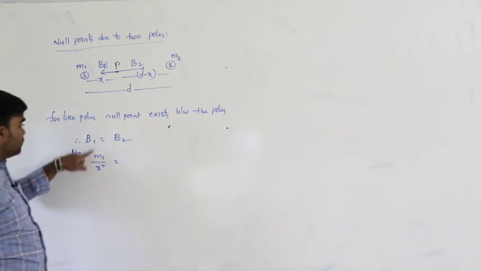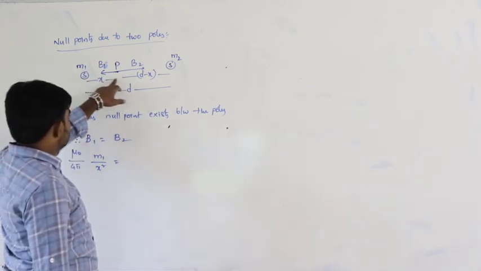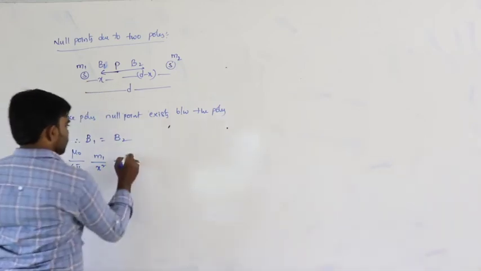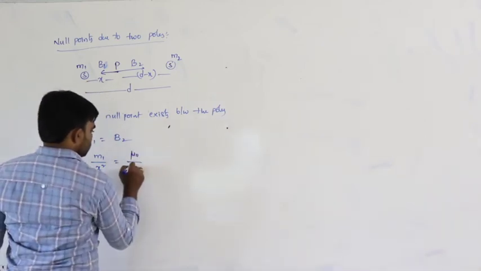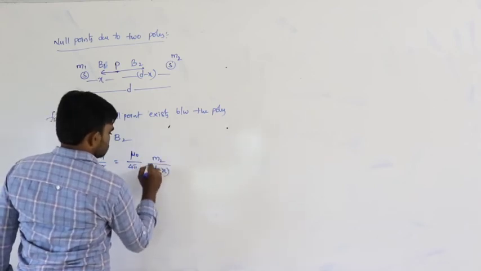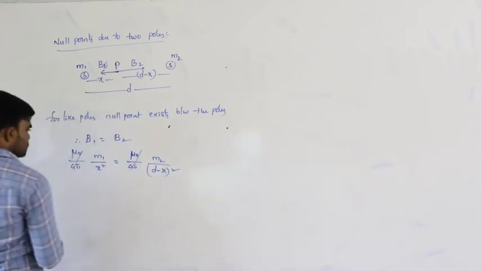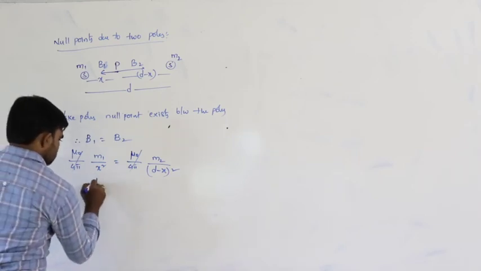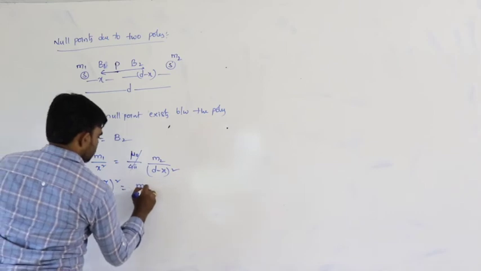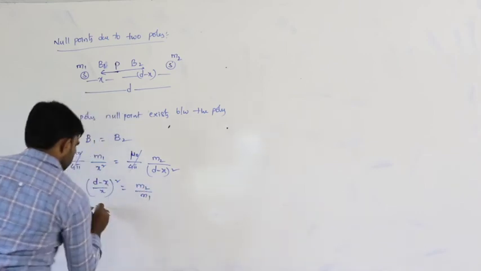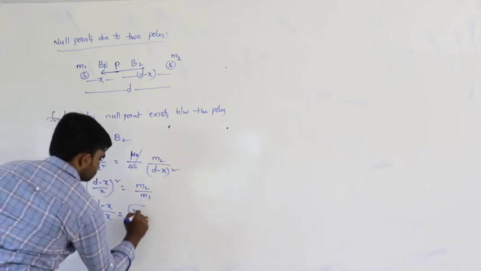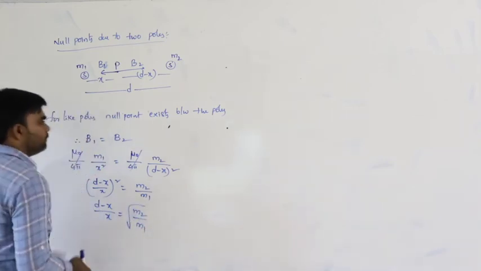Mu naught by 4 pi small m1 by x square, because the distance of the point P from the first pole is x. Next, here it is mu naught by 4 pi m2 by d minus x whole square. Mu naught by 4 pi gets cancelled. So, from this, (d minus x by x) whole square is equal to m2 by m1. So, from this, d minus x by x is equal to under root m2 by m1.